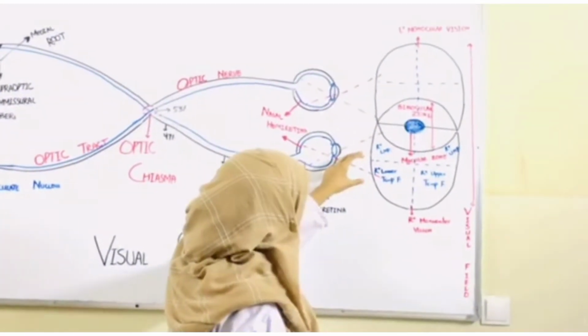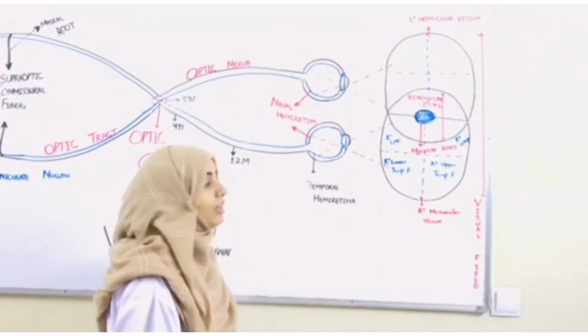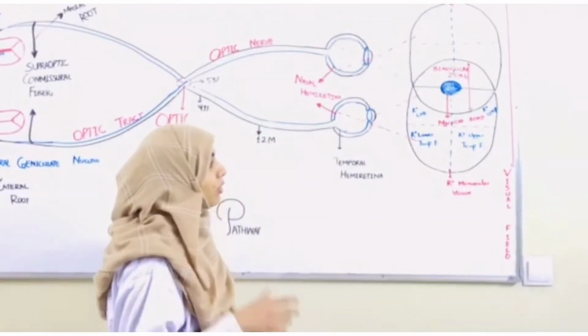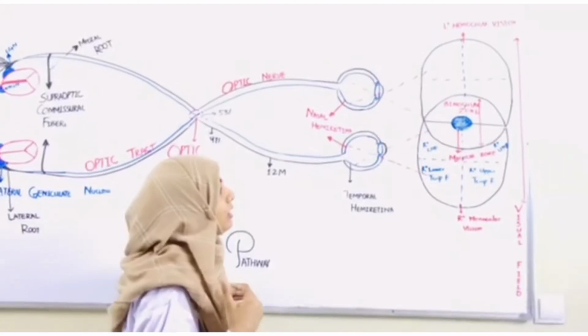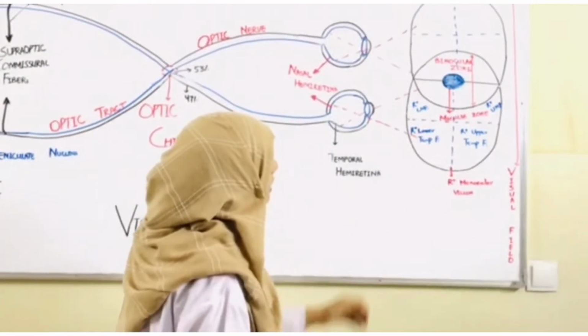Each eye field is subdivided into two parts. The one is the temporal field and the other is the nasal field. Temporal field is towards the temporal bone or towards the ear, while towards the nose the field is the nasal field.